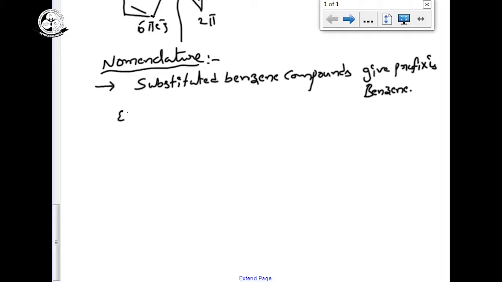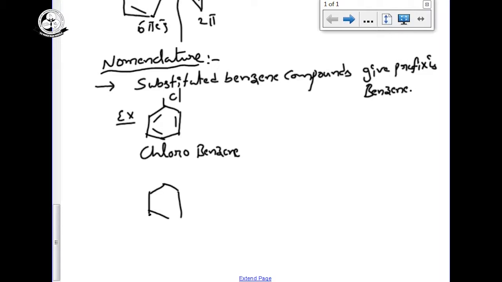For example, benzene with the group Cl is called chlorobenzene. Suppose benzene with NO2: NO2 is the nitro group, so its name is nitrobenzene.